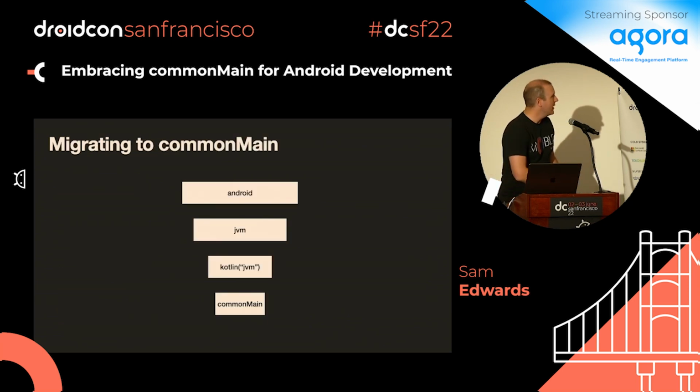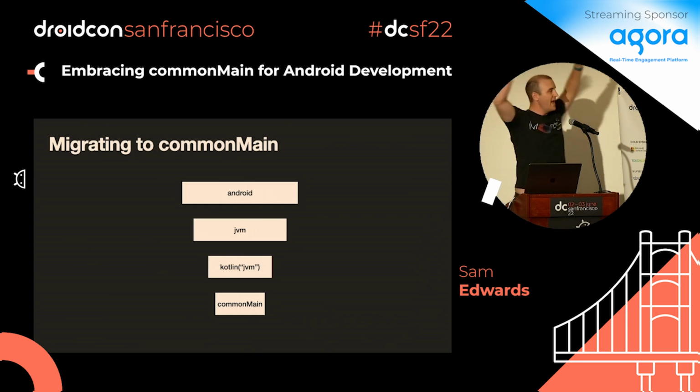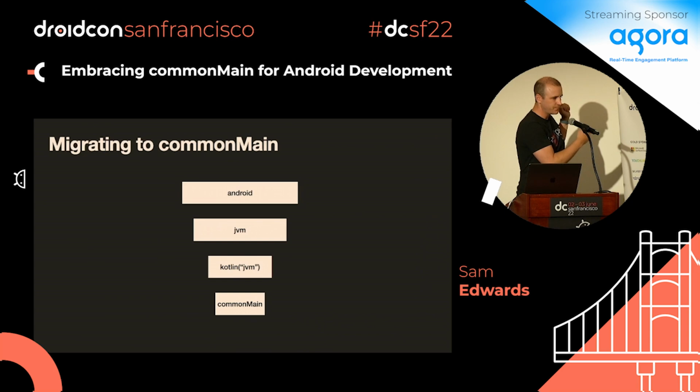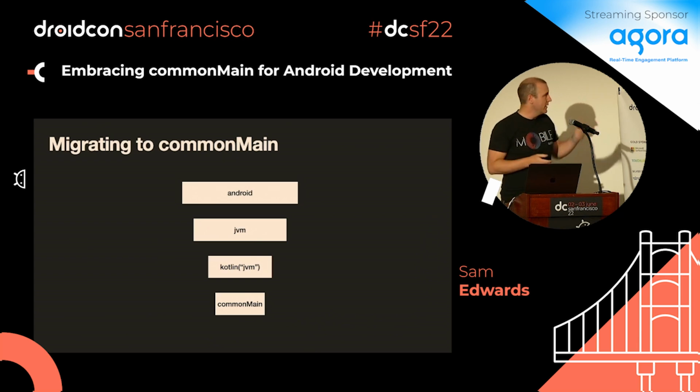All right, this is my migrating to commonMain funnel. The way it's supposed to work is the top has more things and the bottom has fewer things. So at the top, an Android library has class files, basically a jar file, but it also contains an Android manifest file and it contains resources. So maybe drawables and whatever else, strings and stuff like that. If you cut it down a little bit, one less thing is a Java library on the JVM.